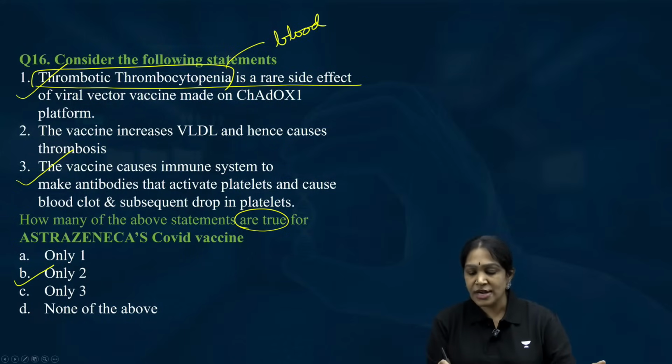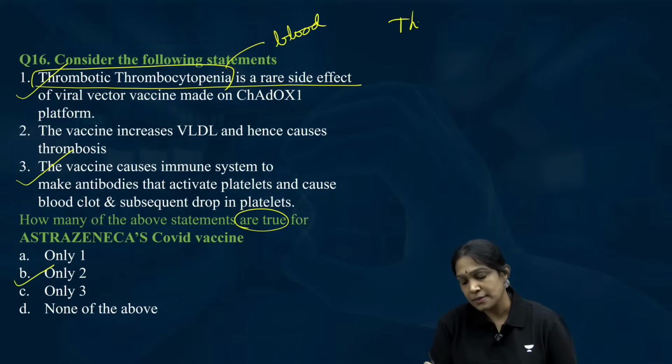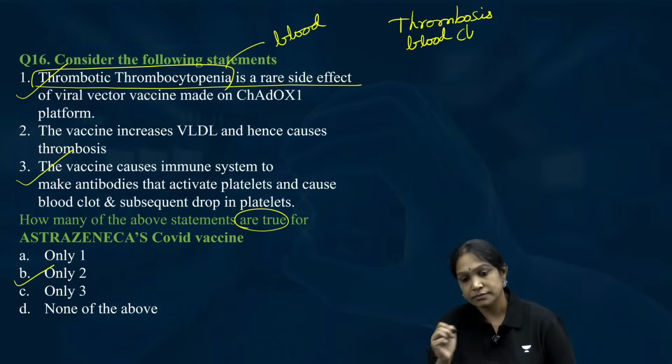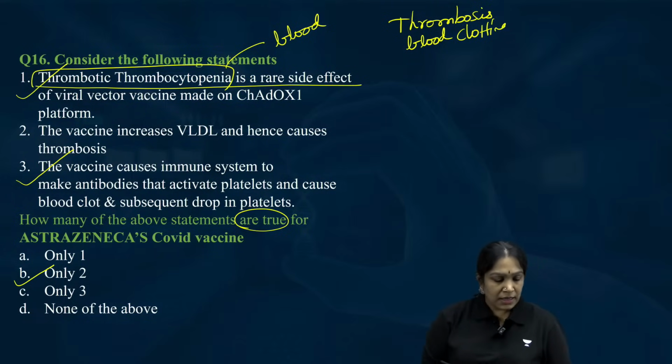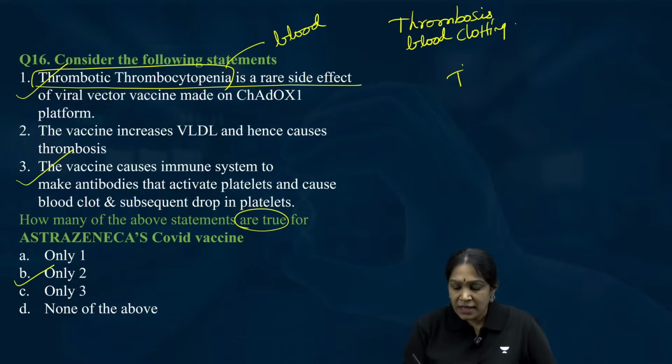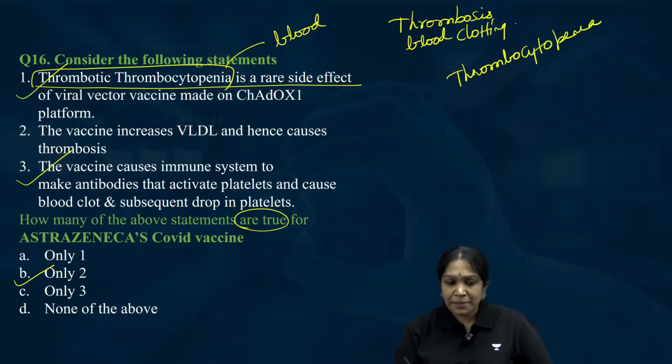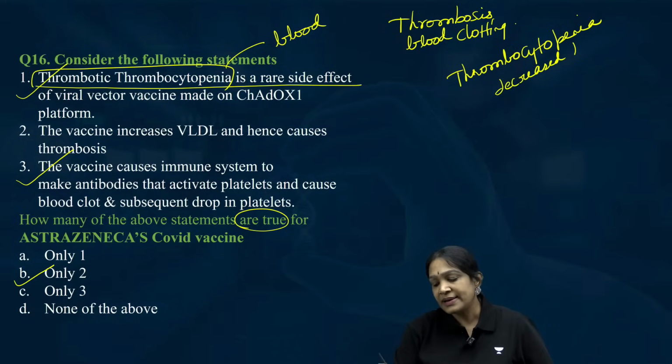Let me elaborate. Thrombosis means blood clotting. Thrombocytopenia is decreased blood platelets in the blood.